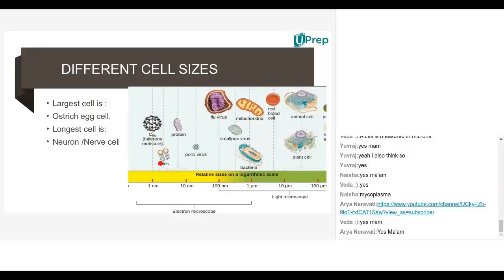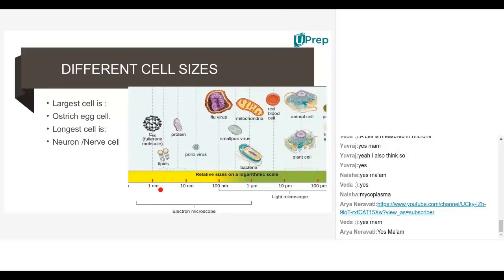Fluorescence molecule, lipid molecule, protein molecule, all these are in nanometers. Nanometers means 10 to the power of minus 9 meters. 10 to the power of minus 9 means what? 0.000, after 9 zeros, we'll get 1. That much minute things. So these are molecules.